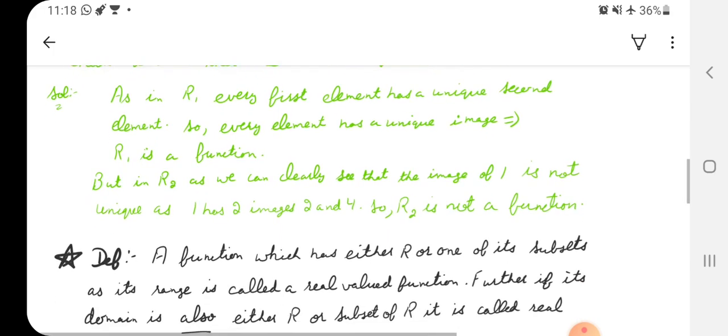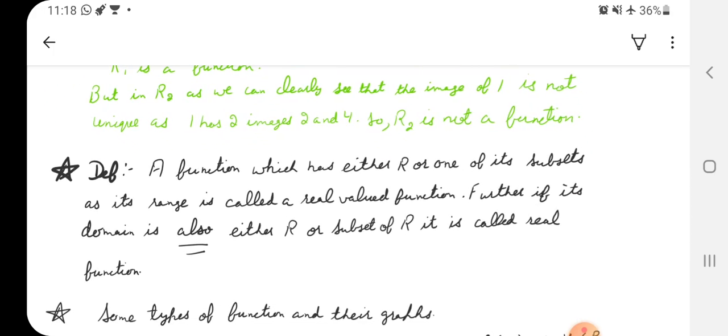Now one more definition is there which says a function which has either R or one of its subsets as its range is called a real valued function. So a function will be from one set to another set.